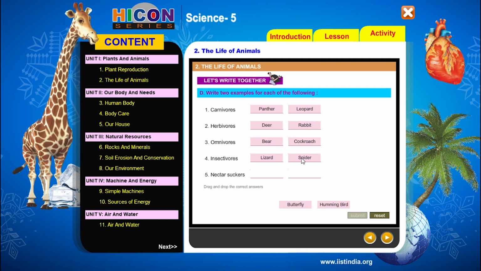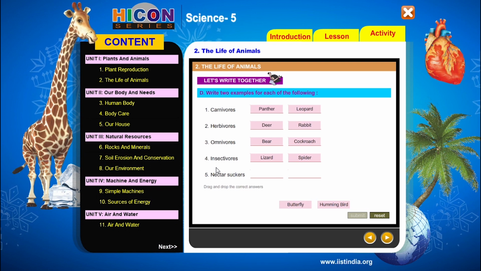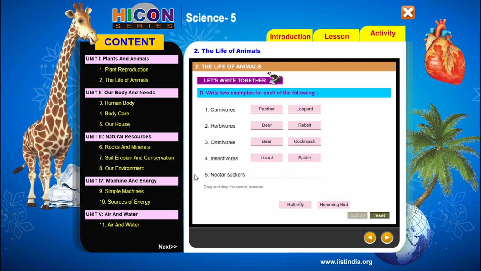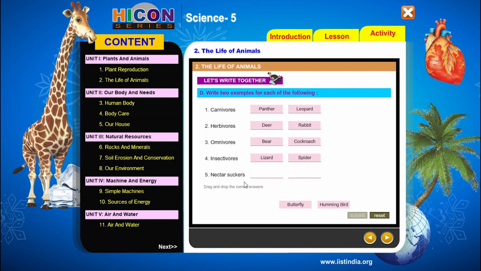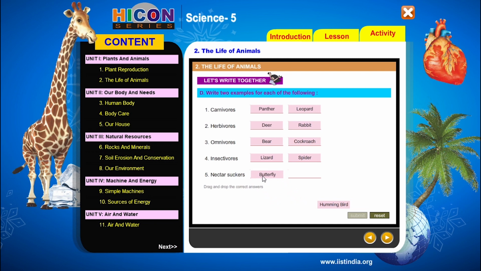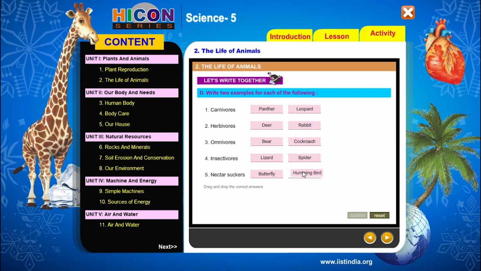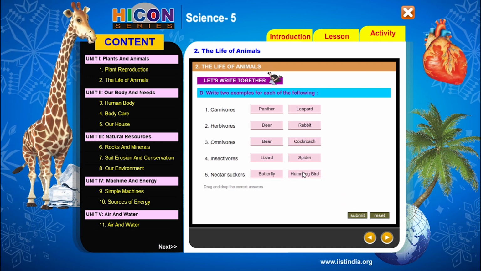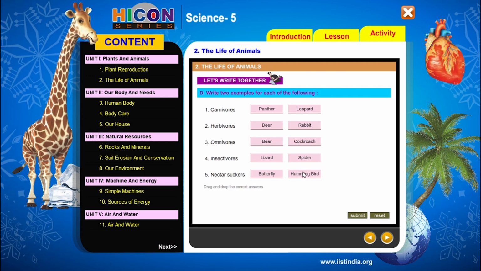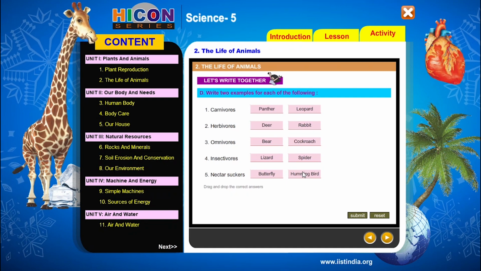So children, nectar suckers. Nectar suckers means the animals which feed on fluids. That means the animals which suck liquid from the flowers are called nectar suckers. Here butterfly is an example for nectar sucker. It can suck nectar from the flowers with the help of its proboscis, that means feeding tube. And also hummingbird is an example for nectar sucker. This hummingbird has a long beak. It can suck nectar from flowers with its long beak. So children, these are the examples for each type of animals.